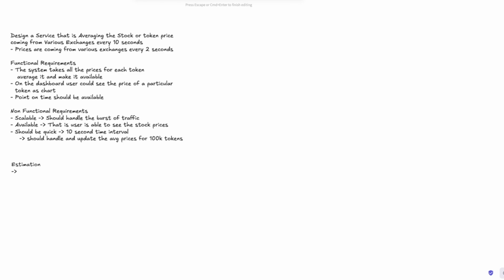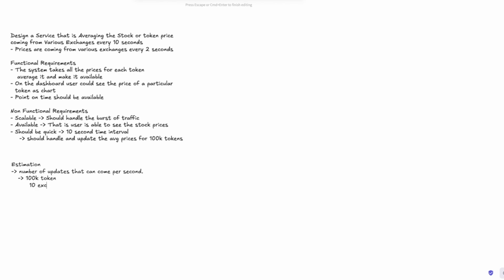But for this particular problem, one of the things you should clearly call out is the number of updates that can come per second. Let's say there are 100k tokens, which is very few, it could be even more. And then say there are 10 exchanges.